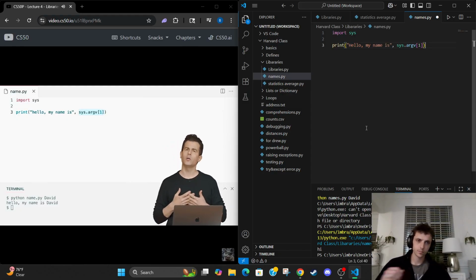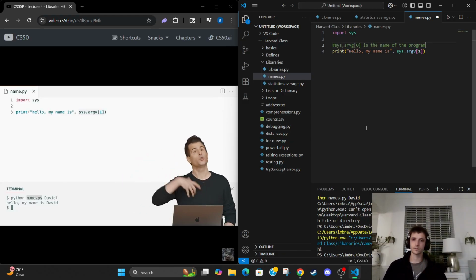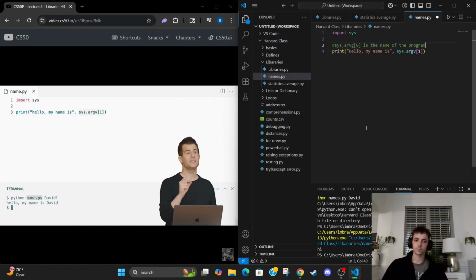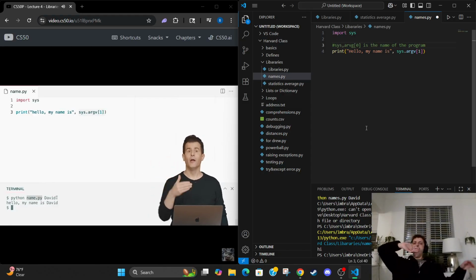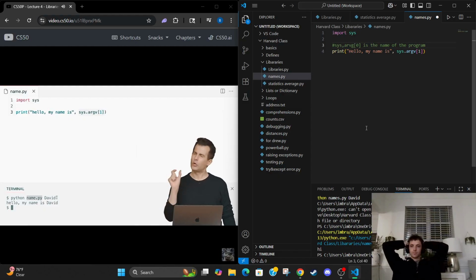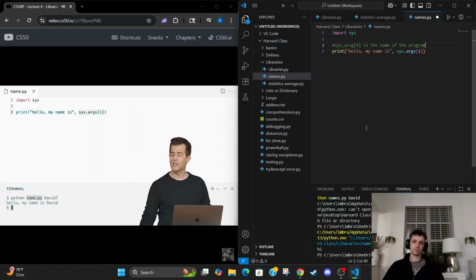Well, if we consider what it was I typed, I certainly typed python, because that's the name of my interpreter, and we don't really need to know that because we're using Python itself. But after that, I did type two things. I typed name.py, as I've done so many times, anytime I want Python to interpret a program I've written. And it turns out by convention, what Python does is it stores in sys.argv the name of the file that you're executing or interpreting, followed by any number of other words that you typed. So all this time, we could have been accessing the name of the program, which frankly isn't all that interesting, but we can also now access words that are typed after that prompt as well.